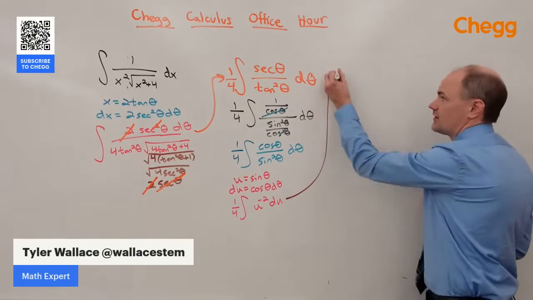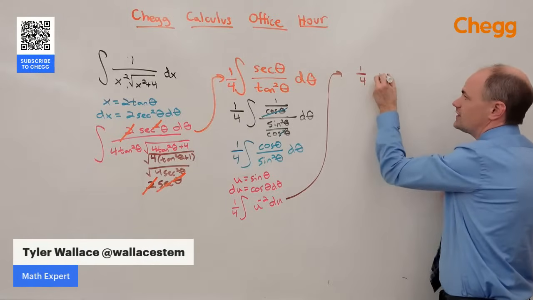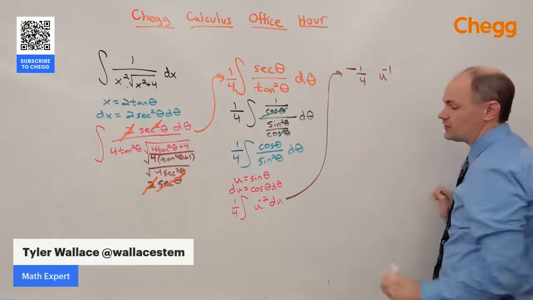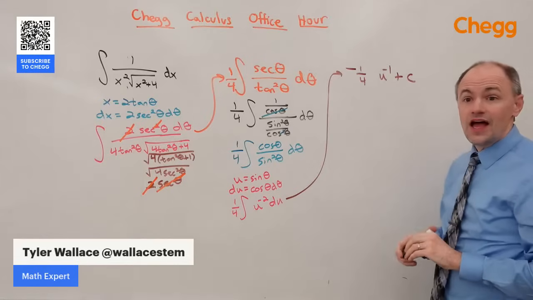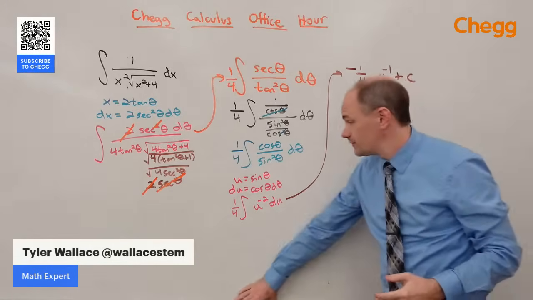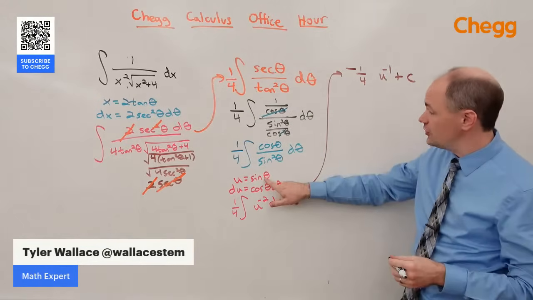I'm going to come over here, and we've got 1/4. We're going to increase the exponent by 1, making it u to the -1. Divide by the new exponent, making it negative. And we've got the plus c. And now that we've integrated it, we just need to go back ultimately to our x's. But we got there first by going through u.